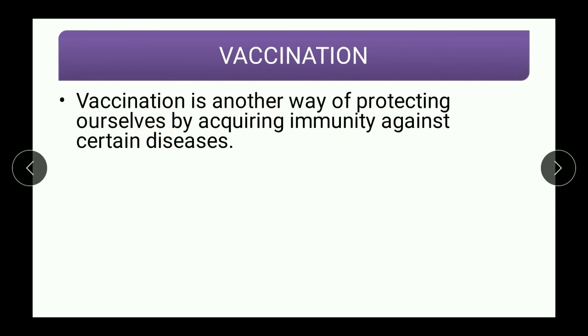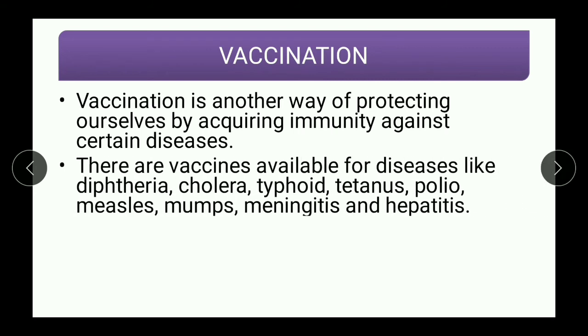What is immunity? Immunity means fighting against disease. So this increases our power. The next point is there are vaccines available for diseases like diphtheria, cholera, typhoid, tetanus, polio, measles, mumps, meningitis, and hepatitis. So there are many vaccinations available in the market to avoid this list of diseases.